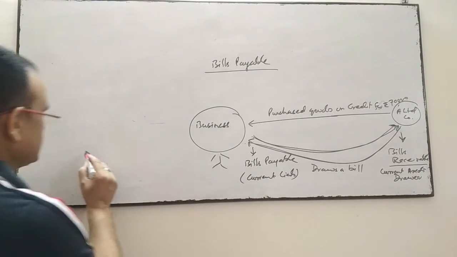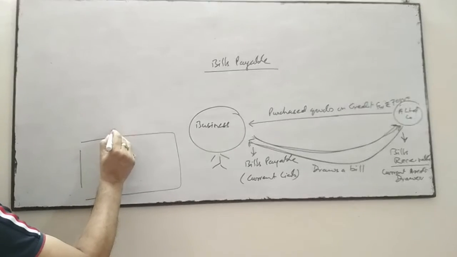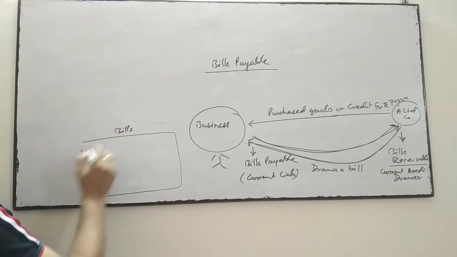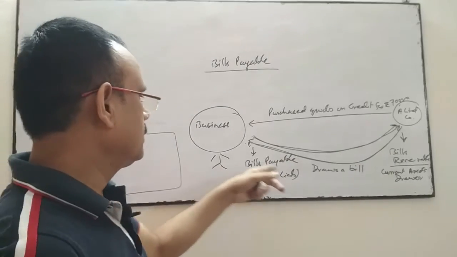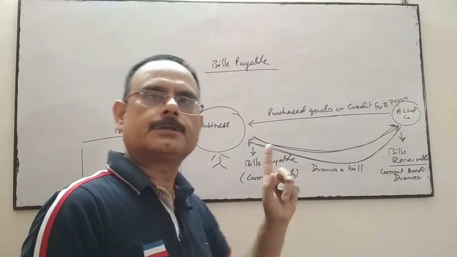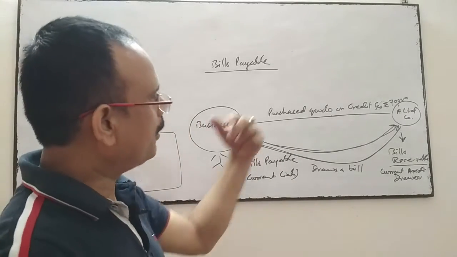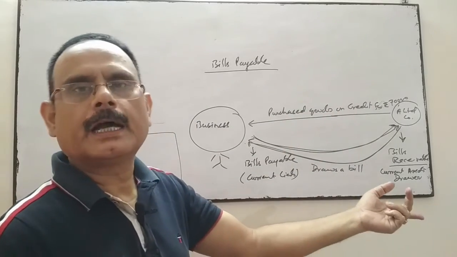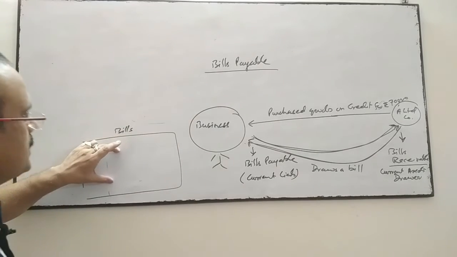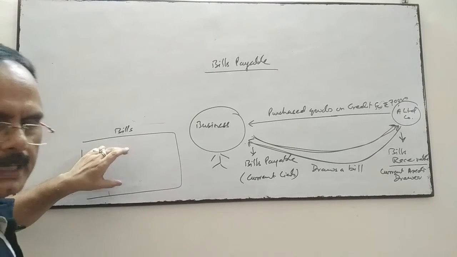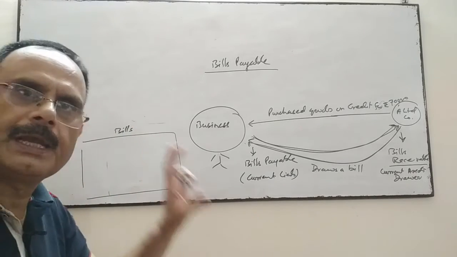So a bill is a documentary evidence drawn by the drawer and accepted by the drawee. After acceptance, for the drawer it is bills receivable, and for the drawee it becomes bills payable.